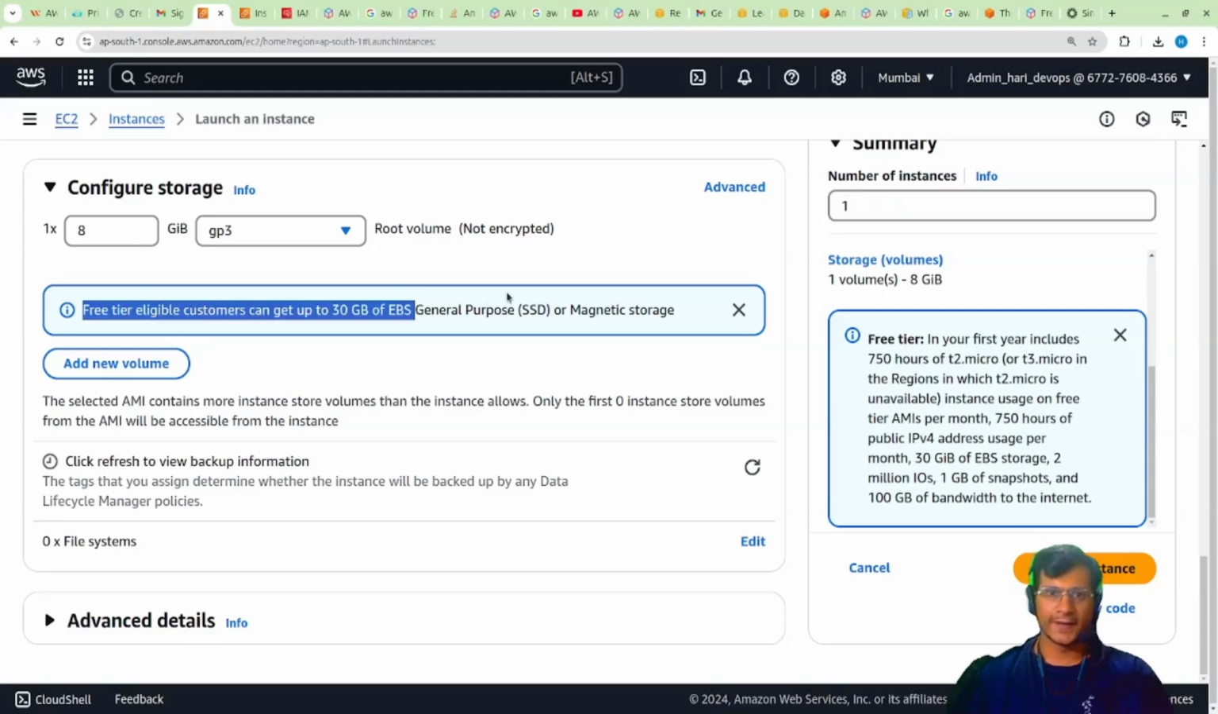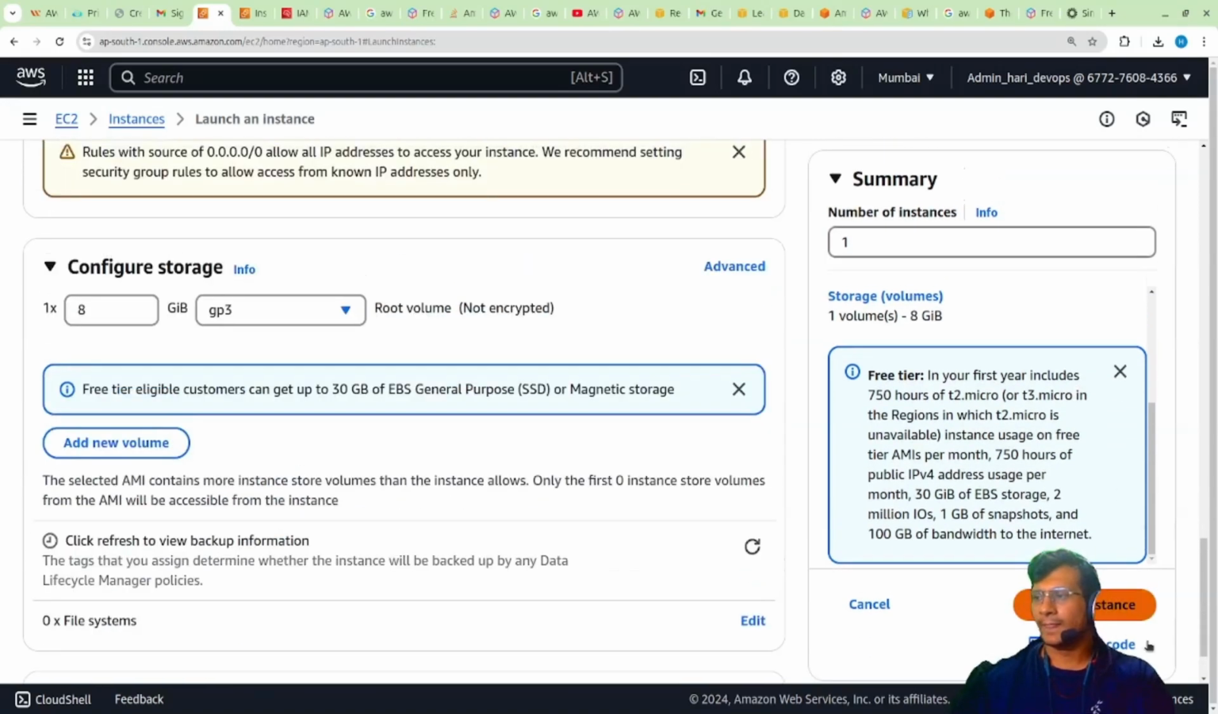There are other types, like throughput optimized or some other. There are a lot of types. I think 4 or 5 types are available for EBS, so we'll see later on. So here you can use it. Just use this for a free tier account and launch the instance.